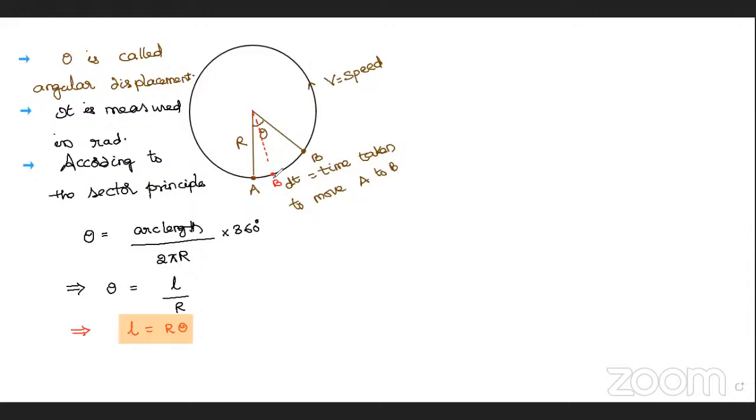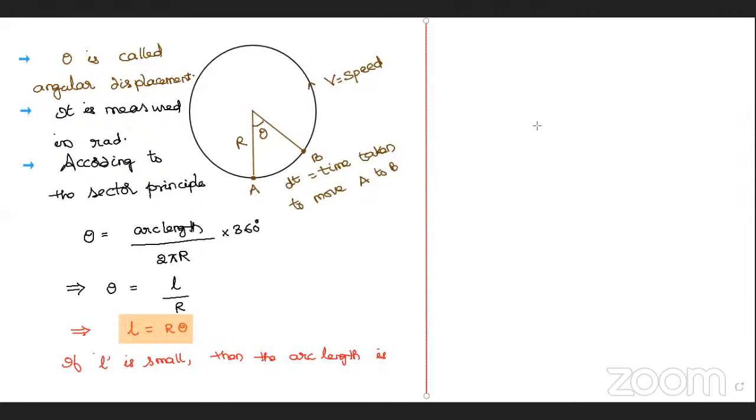That's why, what I am going to say here, if this length is small, if L is small, then the arc length is defined as the displacement, linear displacement.